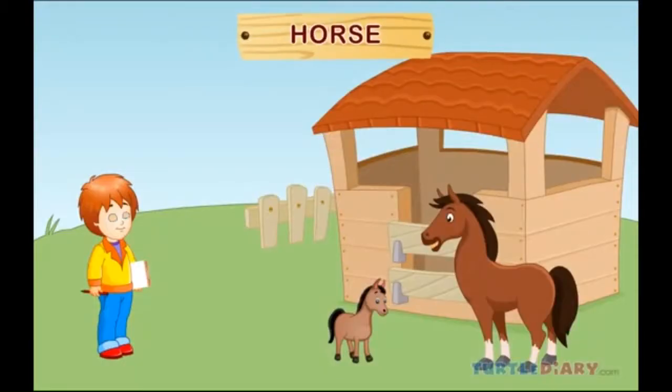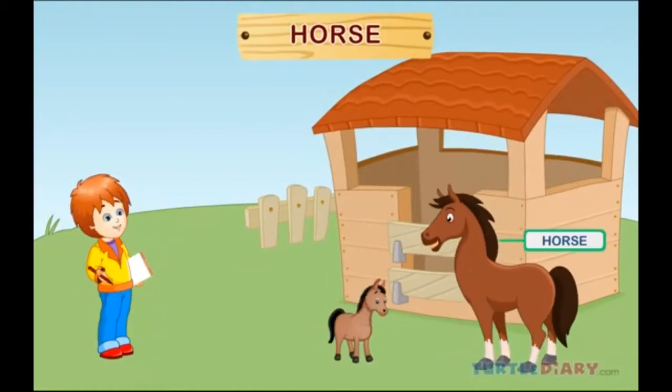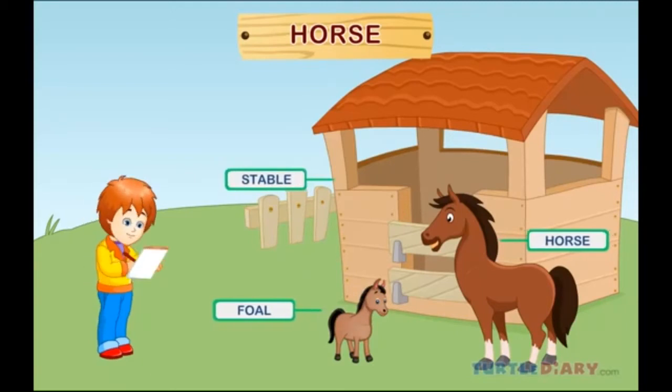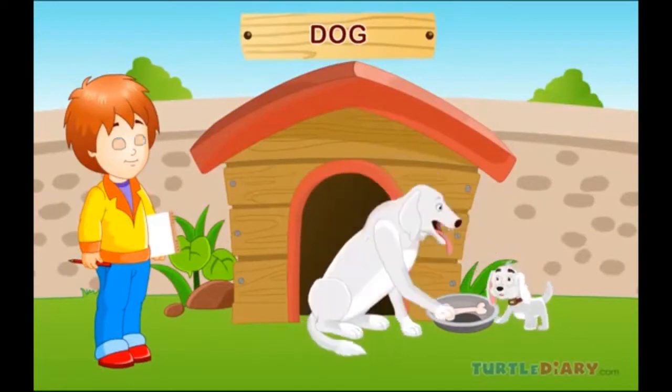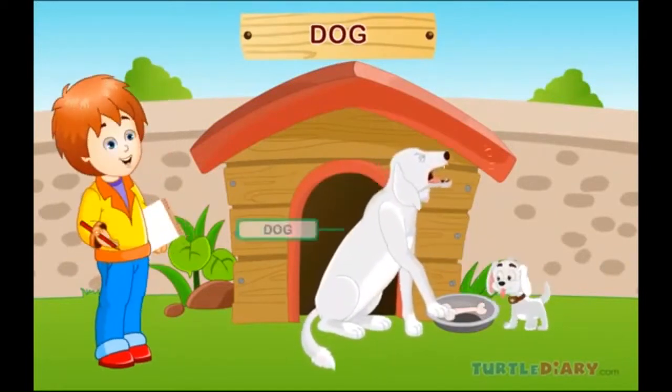Horse. This is a horse. A baby horse is called a foal. Horses live in a stable. Dog. Here is a dog.